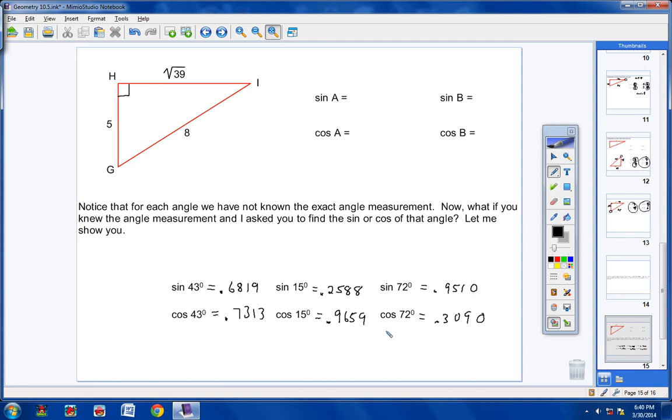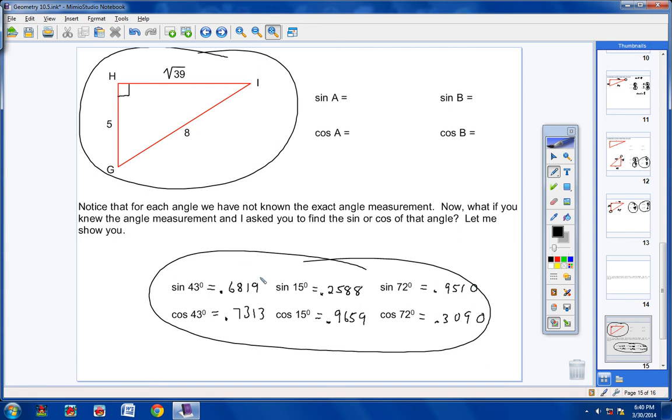So sometimes, please listen to me, sometimes you're going to find the sine and cosine of an angle not by using a calculator, but by using a right triangle. And then sometimes you'll find the sine and cosine of an angle by using your calculator. Okay? So here we go.